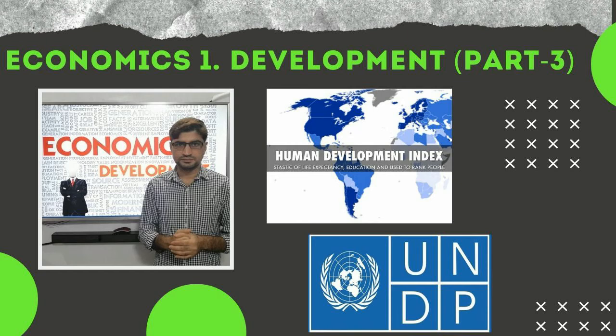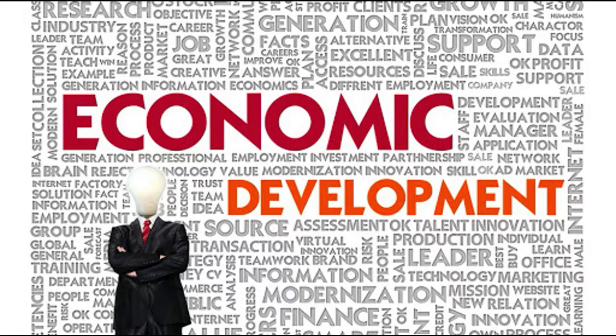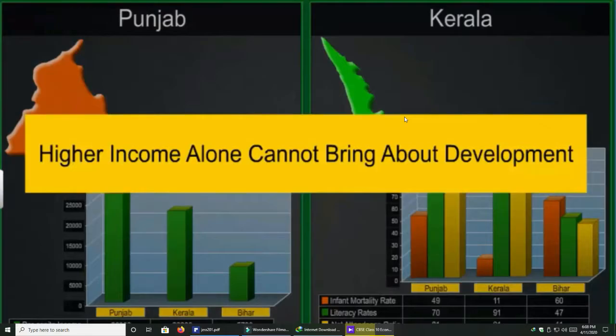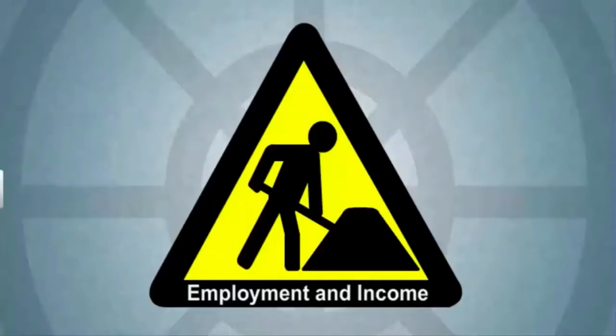Hello friends, welcome back. Previously we have seen different aspects of development. We have tried to compare different countries using different criteria, such as the very basic per capita income. Apart from it, we have added later health and education criteria. And all this leads to the conclusion that higher income alone cannot bring about development.